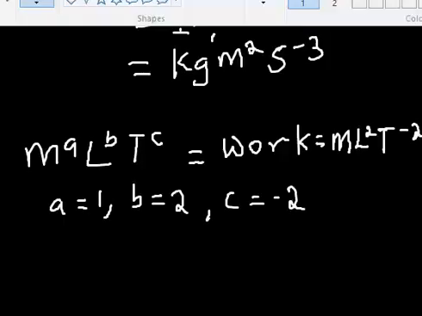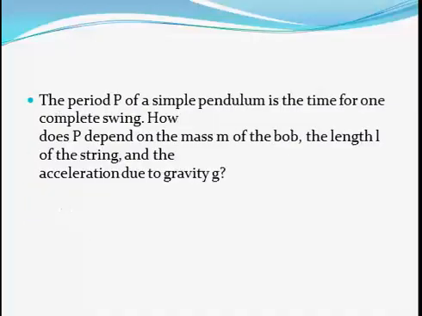Okay, let's proceed. The period P of a simple pendulum is the time for one complete swing. How does P depend on the mass m of the bulb, the length L of the string, and the acceleration due to gravity? I think this is dimension. So the question, how does P depend? Invariably what they are looking for is the dimension of the period, and they call it P.